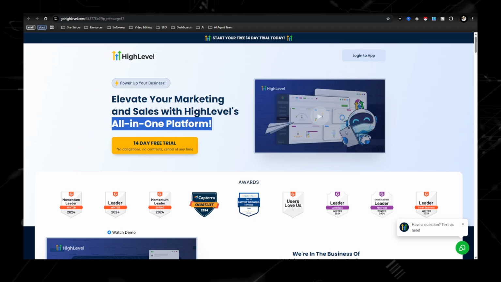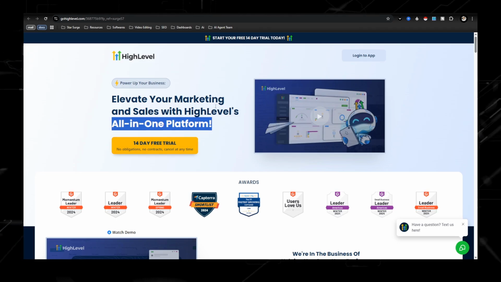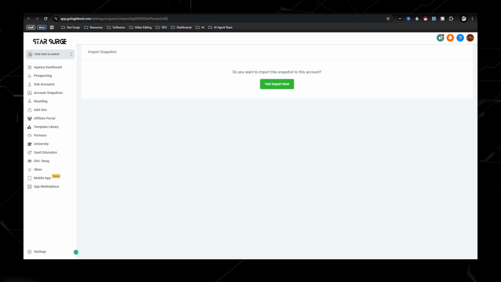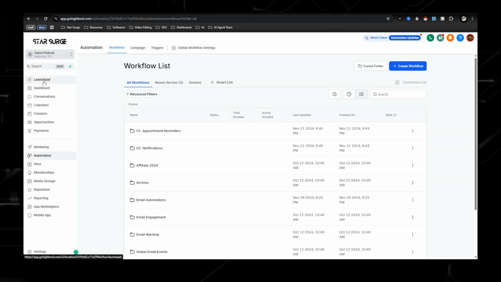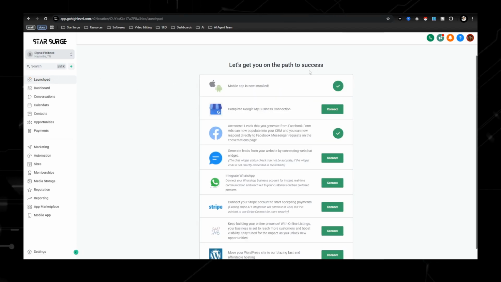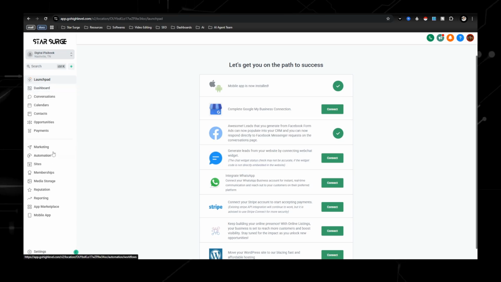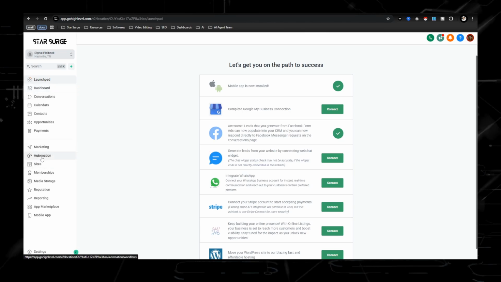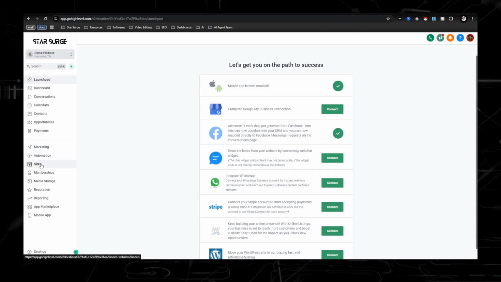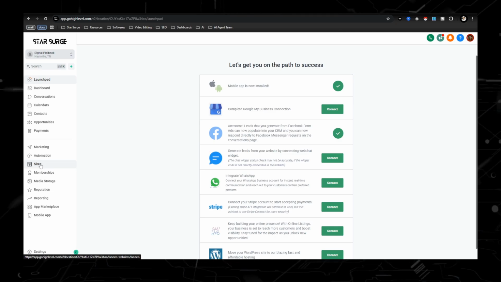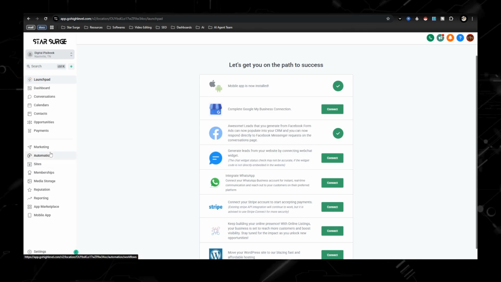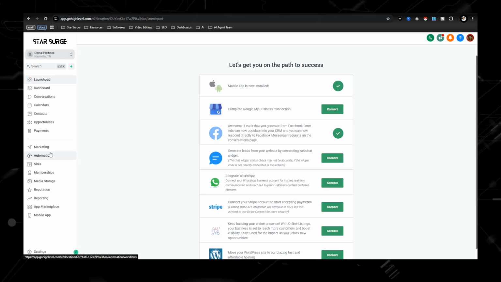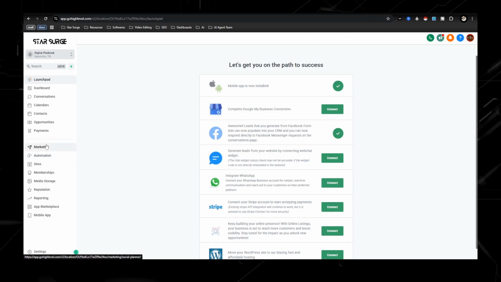If you stayed, I'm going to take you through how to get set up and what everything should look like. So once you sign up for the 14-day free trial, you'll get taken to a screen that looks like this. This is your sub account on Go High Level. And the three areas that I'm going to be talking about over here are going to be sites, automations, and marketing. Sites is where the funnels and websites are going to be, which is the front end of your quote unquote business. Automations, that's where the email sequences and all that stuff is going to be built out. That's the back end. And then the marketing, that is where the social planner is, that's going to allow us to be posting content to all of our different social media platforms.